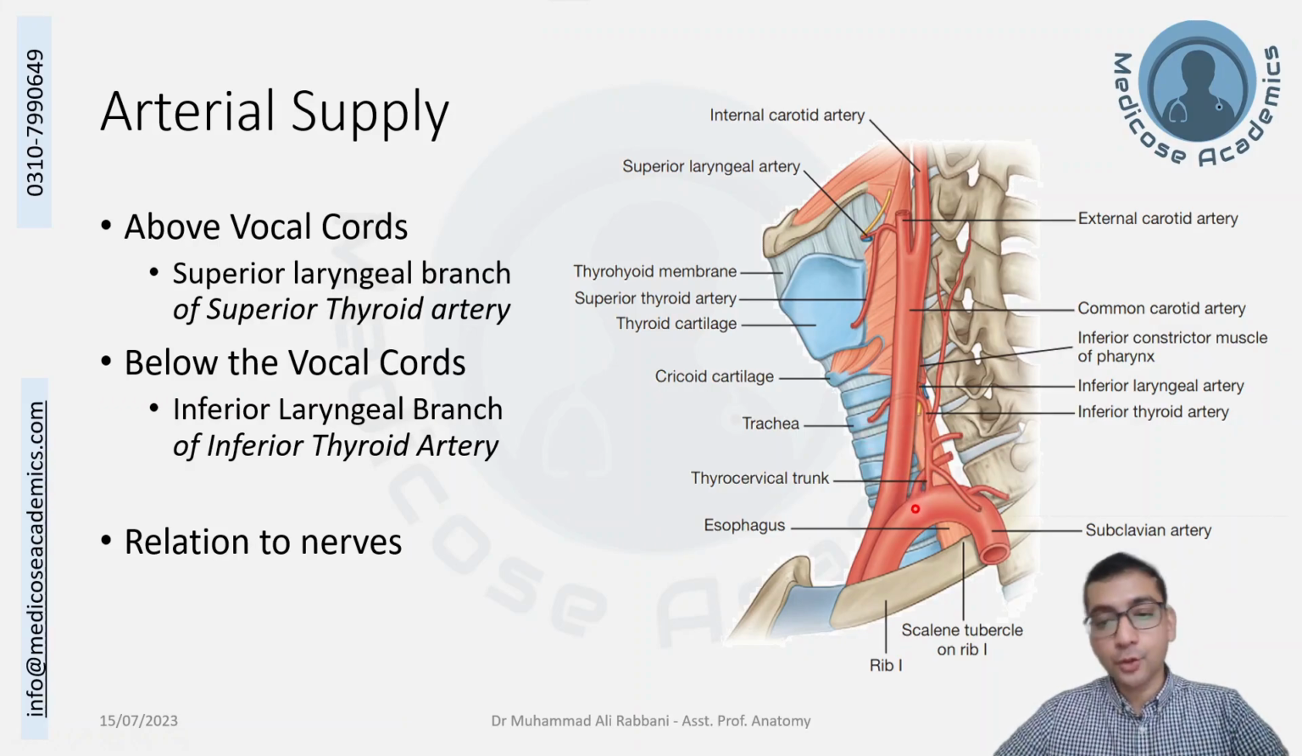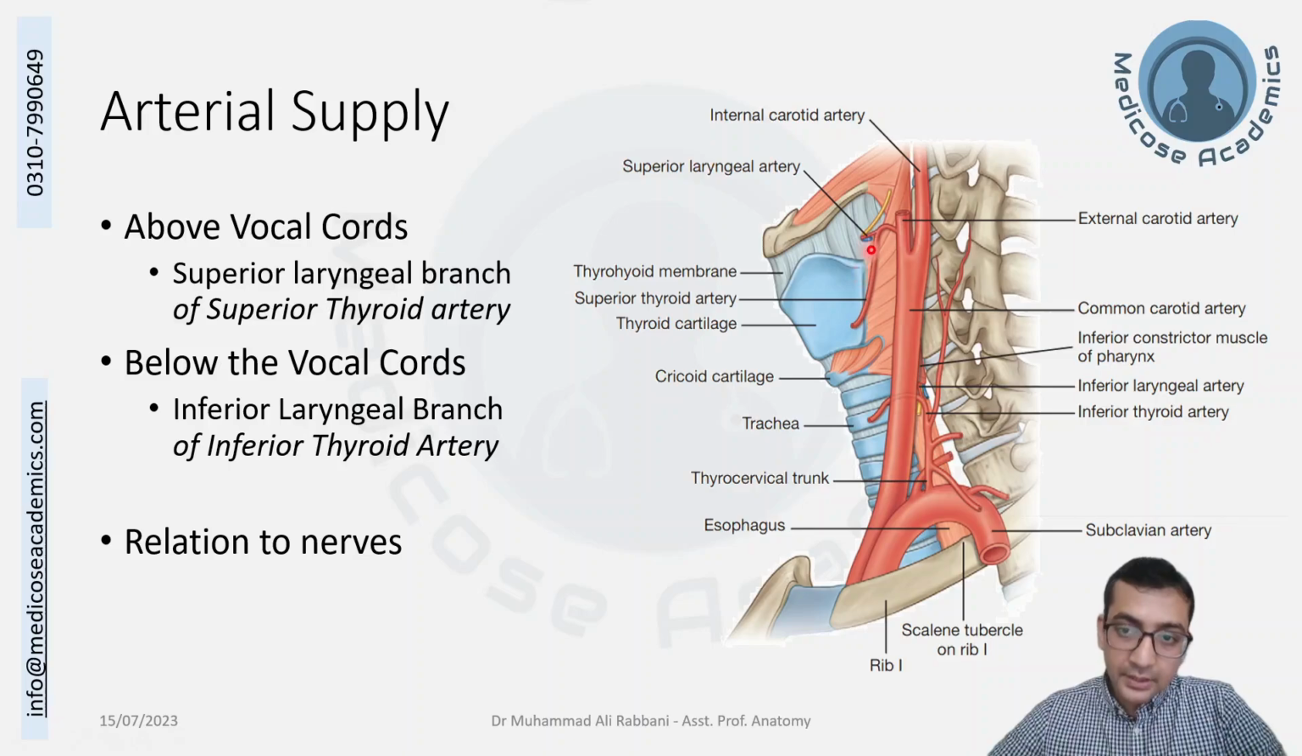artery, a branch of the costocervical trunk, which we have discussed in our head and neck lectures, and they go up to the thyroid gland. The superior one is related to the superior laryngeal nerve, a branch of the vagus nerve, and the inferior one is related to the recurrent laryngeal nerve.